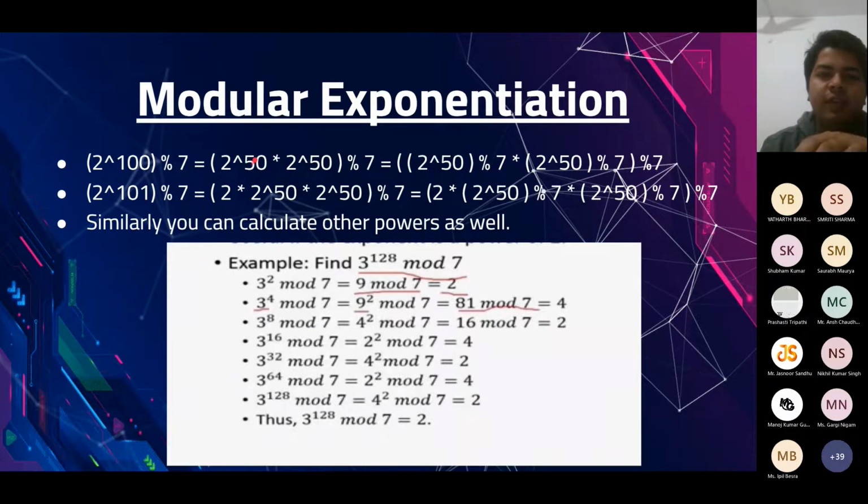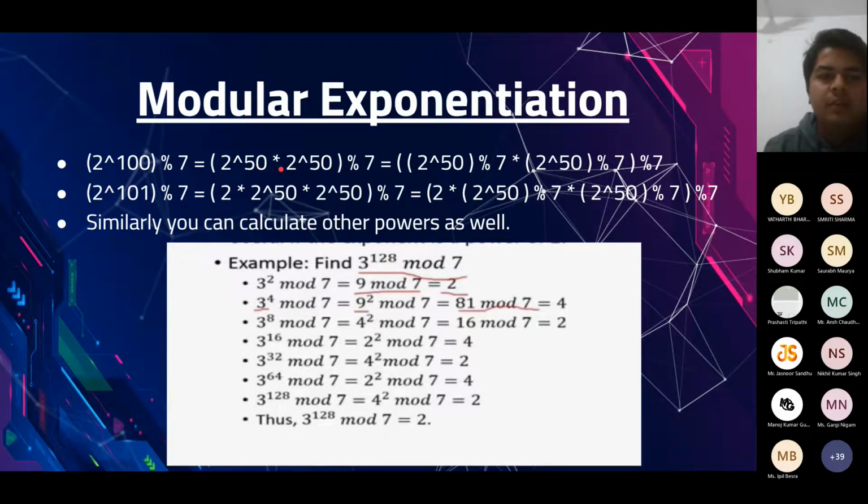If I calculate 2 raised to the power 50, I will take its square and it will give me the value of 2 power 100. So now I have a smaller problem, a very small problem, 2 raised to the power 50. Here the exponent has been reduced to half. If you used the naive approach, you would be calling that function 100 times, but to calculate 2 raised to the power 50, you will be calling that function about 50 times. And then we are not going to call this function again; we can simply store it and take the square of it.